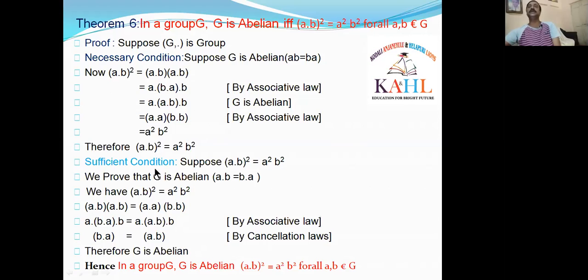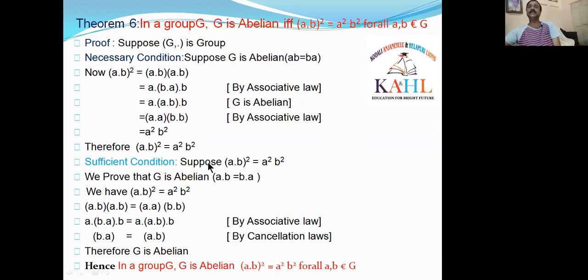Now I am going to the next one, that is the sufficient condition. Sufficient means the RHS part. We have to take the RHS part and prove the LHS part. That means we take AB whole square is equal to A square B square, and we have to prove G is abelian. So in the sufficient condition, I am taking that suppose AB whole square is equal to A square B square. We want to prove that G is abelian. Abelian means we want to prove that A dot B is equal to B dot A.